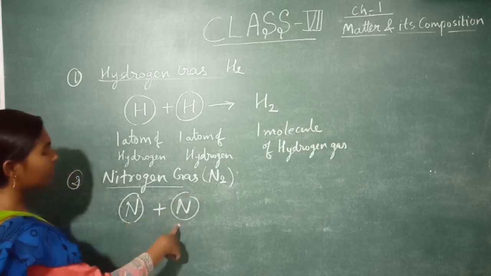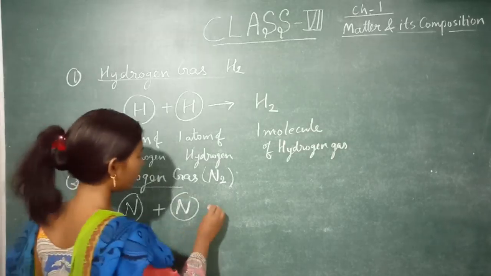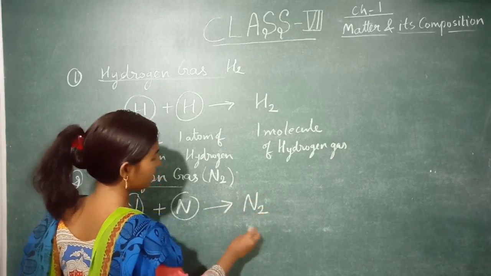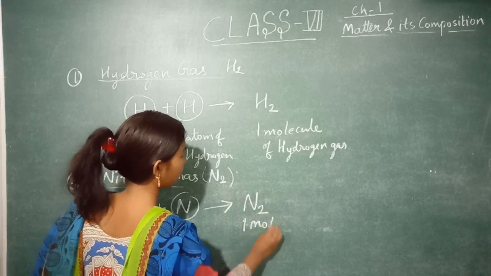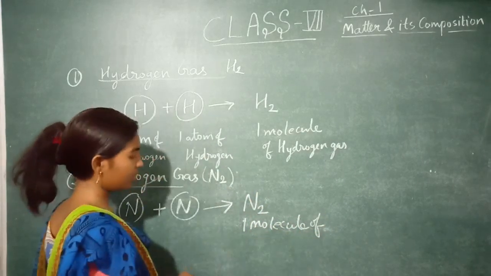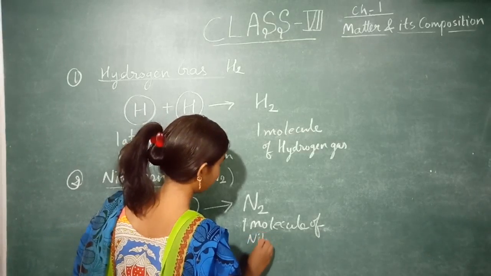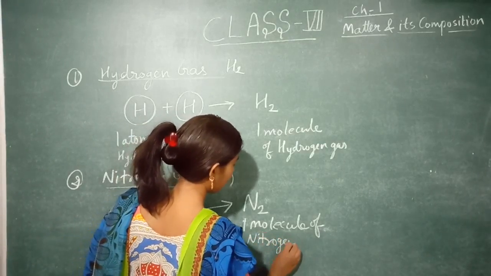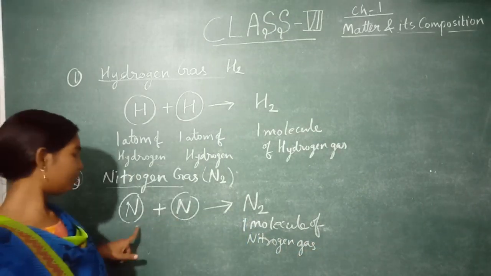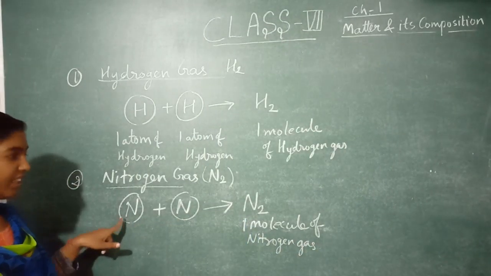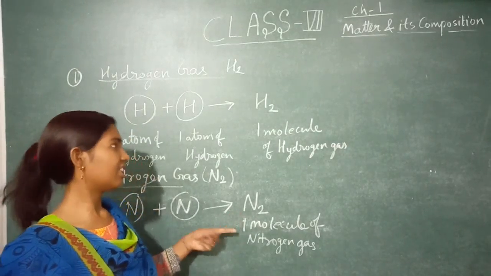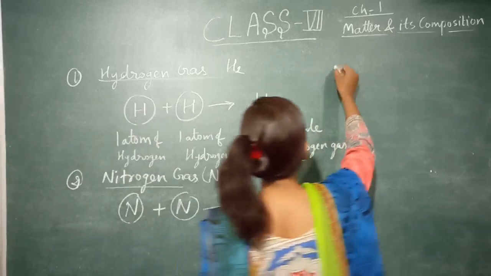When these two atoms of nitrogen combine together, they will form a nitrogen gas molecule, and this is one molecule of nitrogen gas. So these are atoms which do not have independent existence, but this molecule has independent existence.